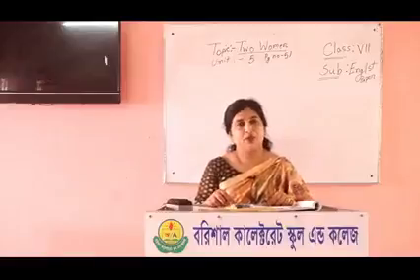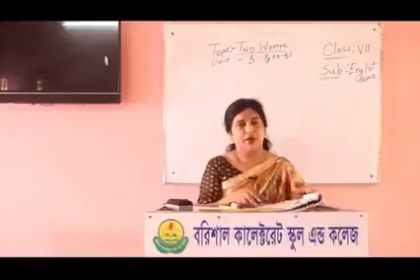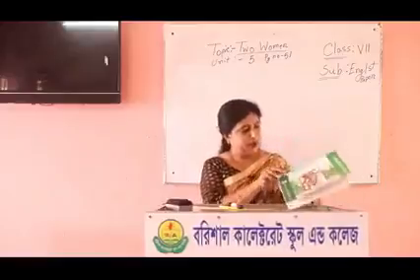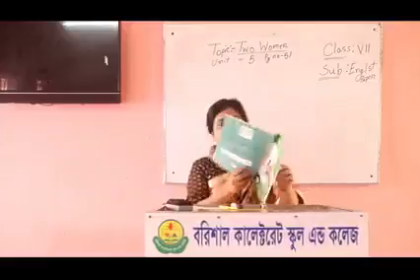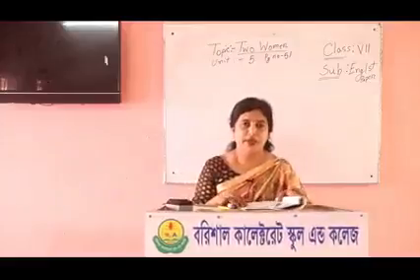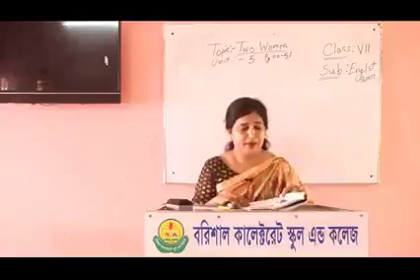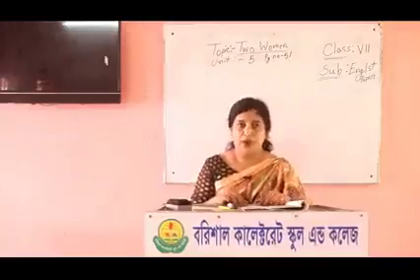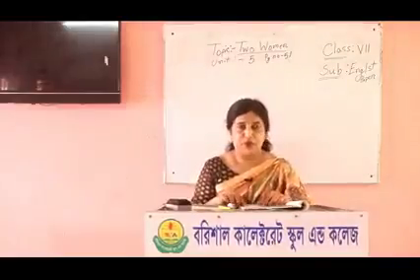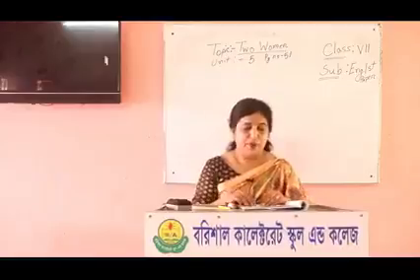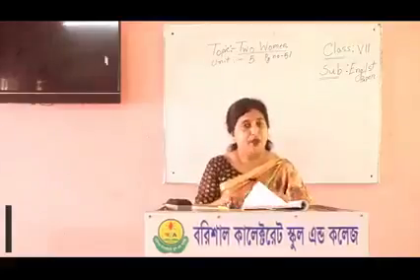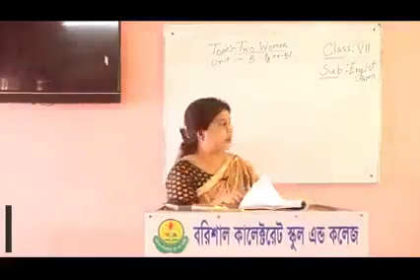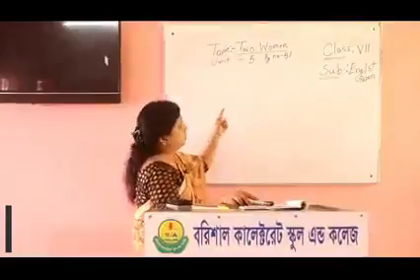Now we will read your textbook, English for Today. Do you see the textbook, English for Today? English First Paper, Class 7. Page number is 51. You should open the book in front of you so that you can understand what I am teaching you. And unit number 5, you can see on the board, unit number 5, Two Women.